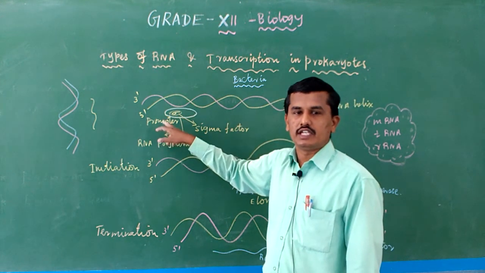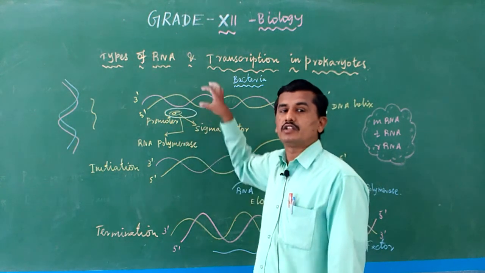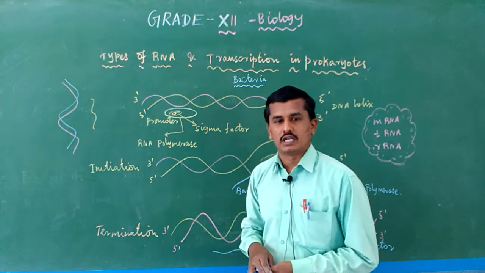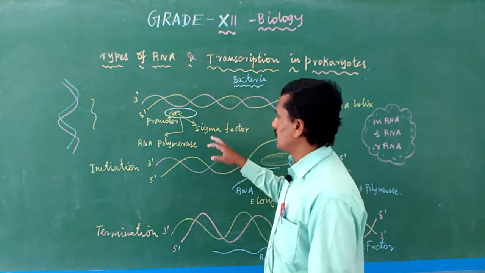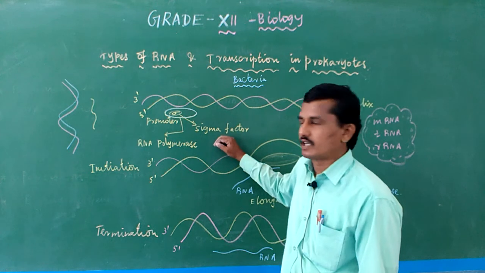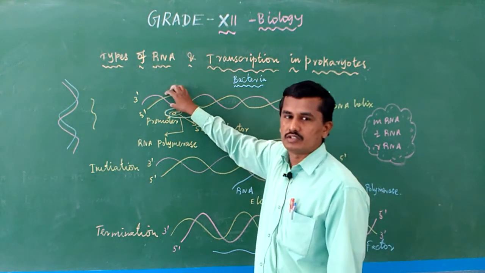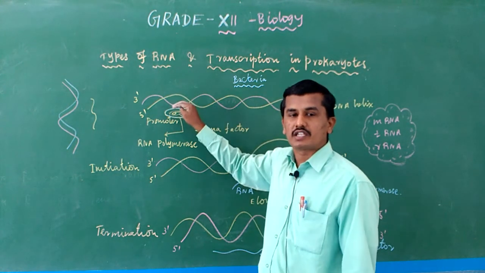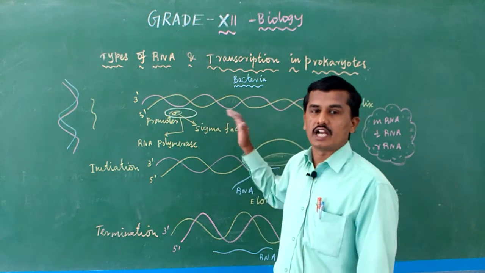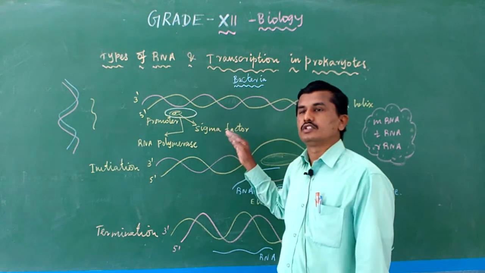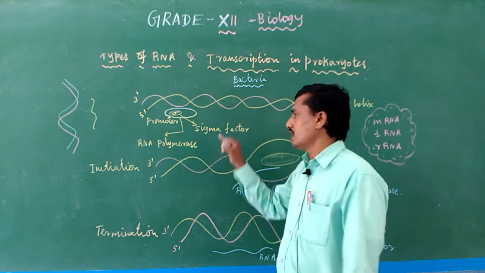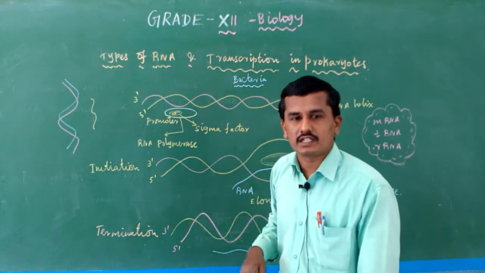Okay, so the region where RNA polymerase binds and fixes is known as the promoter. In the promoter, there are factors called sigma factors, which are chemical factors. RNA polymerase sits on the DNA, and for initiation, sigma factor is present. Now transcription is going to start. So for transcription to initiate, the enzyme RNA polymerase is important and another factor, the sigma factor, is important.